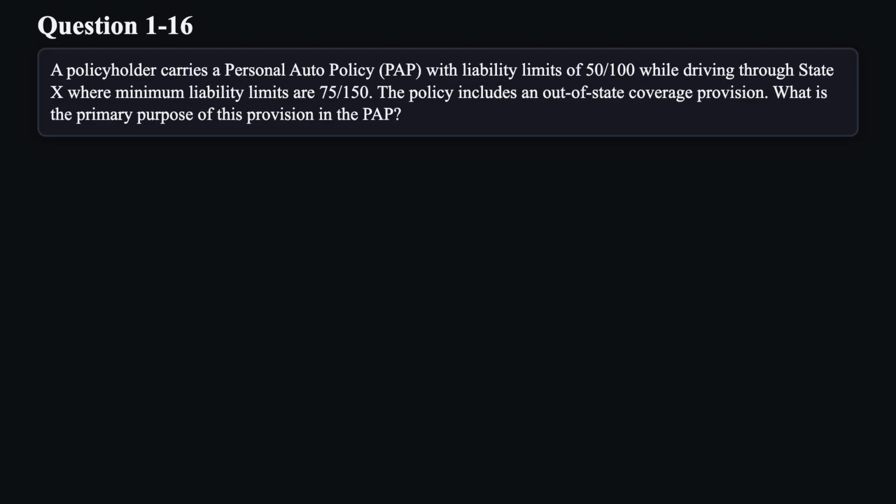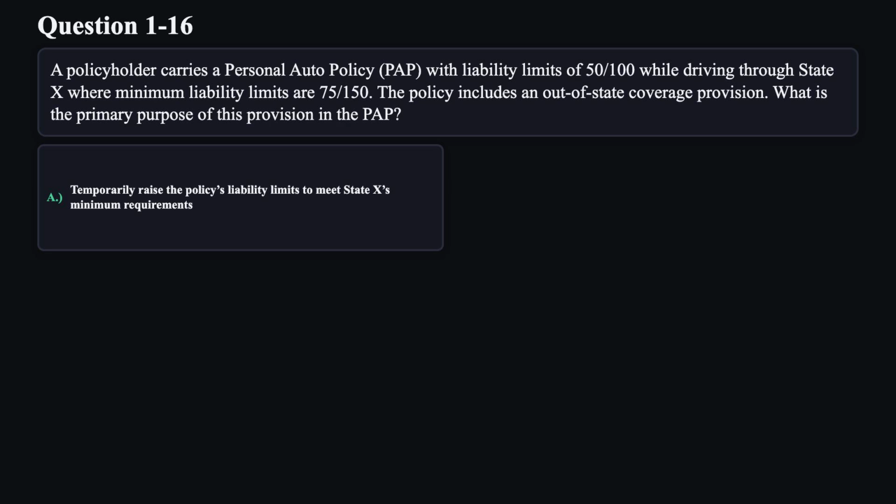Question 16. A policyholder carries a personal auto policy, PAP, with liability limits of 50 divided by 100 while driving through state X where minimum liability limits are 75 divided by 150. The policy includes an out-of-state coverage provision. What is the primary purpose of this provision in the PAP?